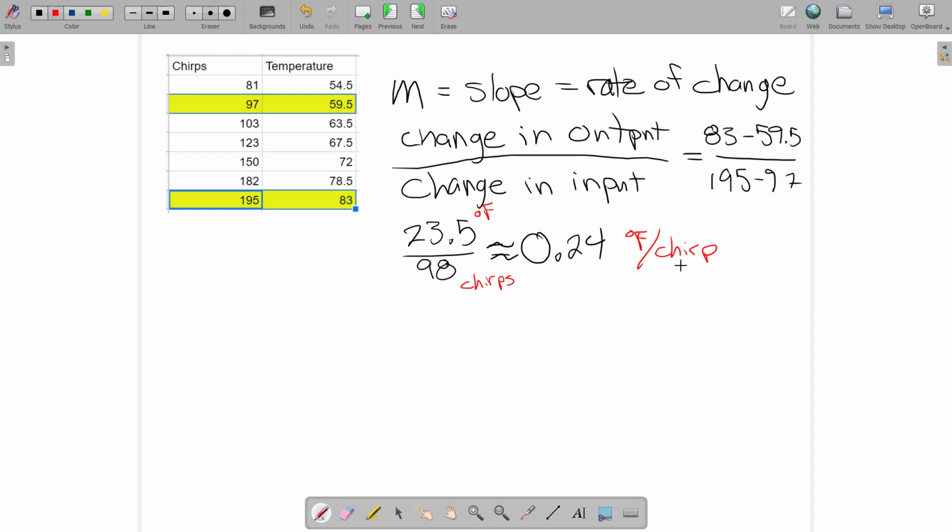So interpreting the slope here, for every additional chirp I hear, I expect the temperature to go up about 0.24 degrees.